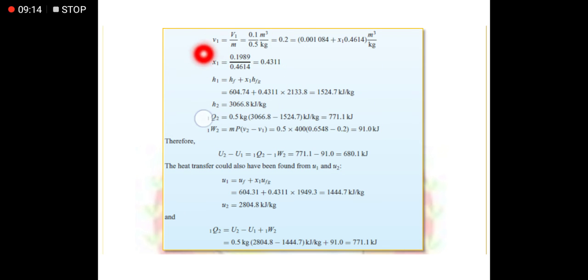Once we get X1, we can also find H1 by using HF and HFG. HFG and HF we can also get from the table. So we have X1, and therefore we can now find the value of H1. Now for H2, same as this one, we can also get it. Therefore, we can now find the value of the heat transfer here. Then the same for our work, m P(V2 minus V1), we can get it by using the specific volume for state 1 and the specific volume for state 2.